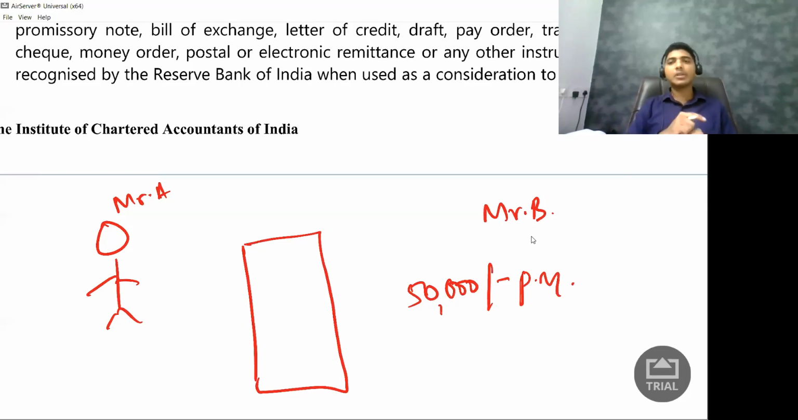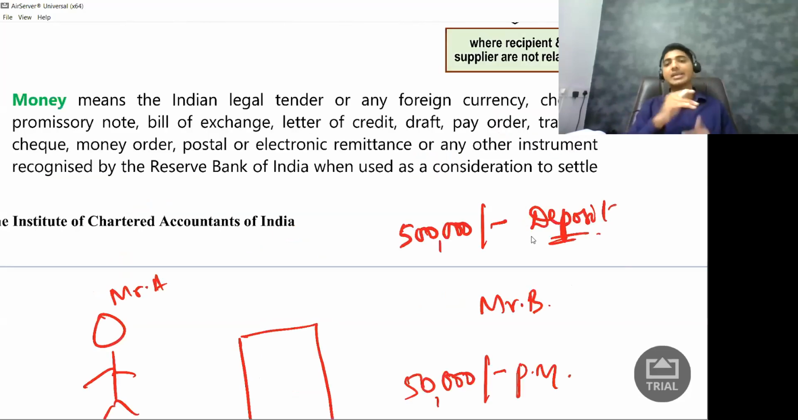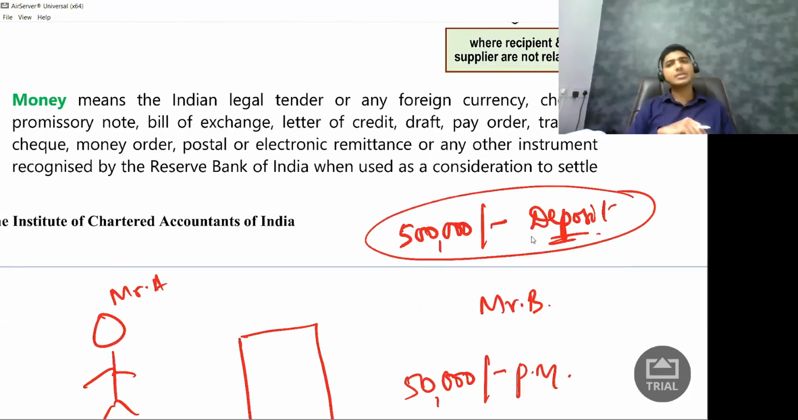But at the same time, whenever they're coming to occupy this office, I'm going to take something called rent deposit of, let us say, 5 lakh rupees. So now the question is, is this 5 lakh rupees which I collected as deposit the consideration? The law says deposit is not consideration. But let us say this Mr. B does not pay me 6 months rent. Don't know what is the reason, but he does not pay me 6 months rent.